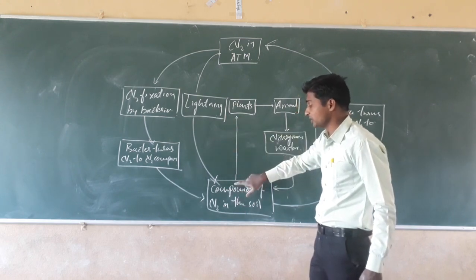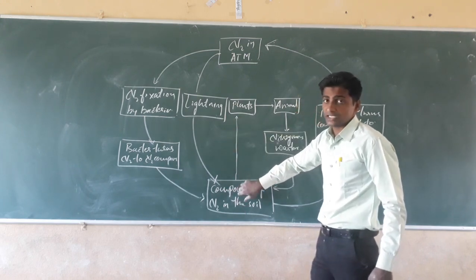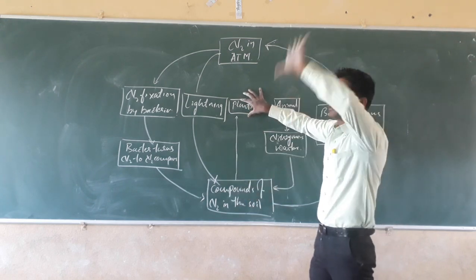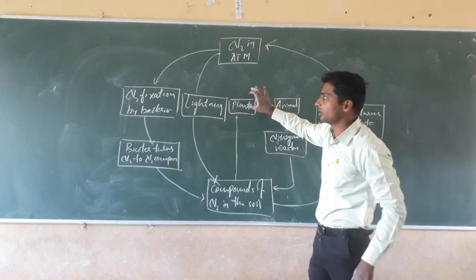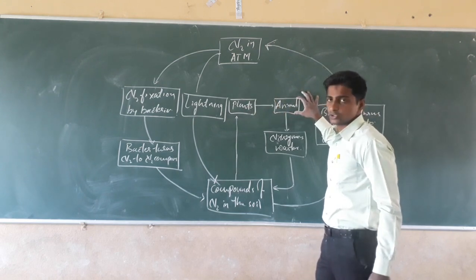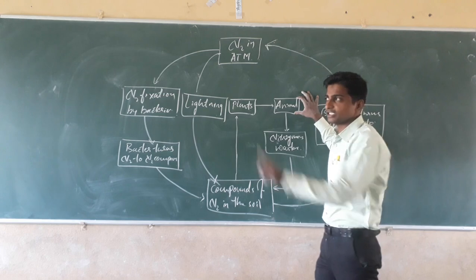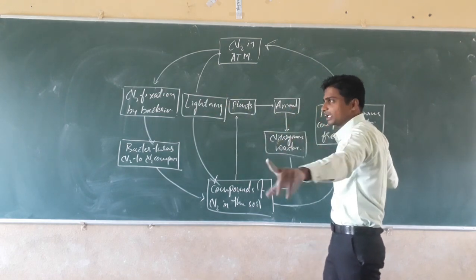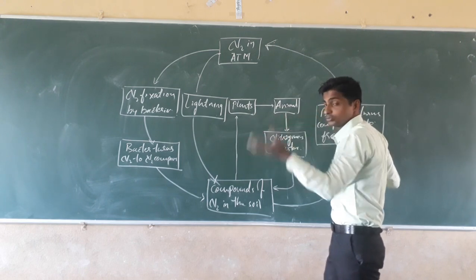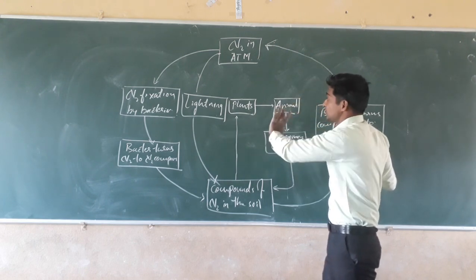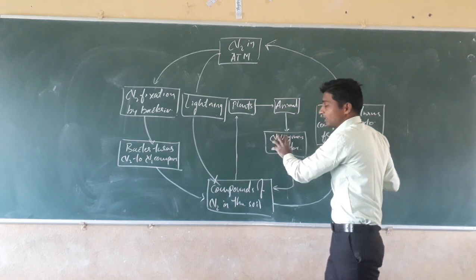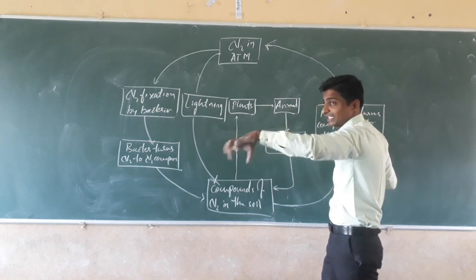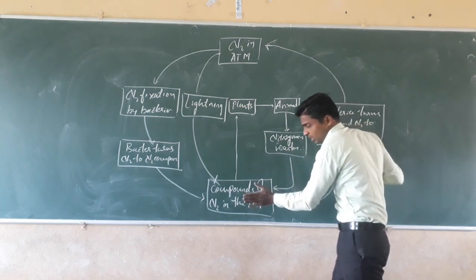Then nitrogen from the soil is taken by the plants and supplied to each and every part of the plant body. From the plant, nitrogen is taken by the animals by feeding on the plants. The animals excrete waste material in the soil, and when animals die, whatever nitrogen is present in the body and in the excreta of the animals goes to the soil.